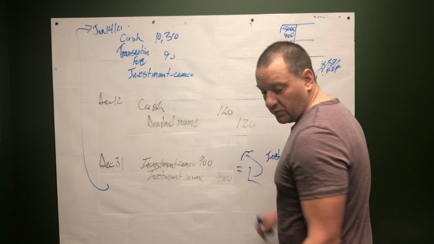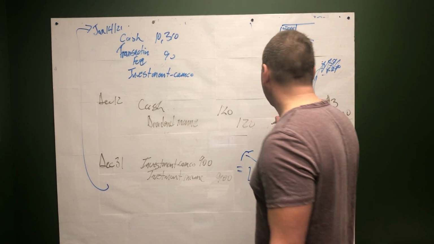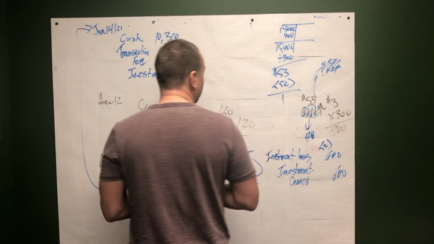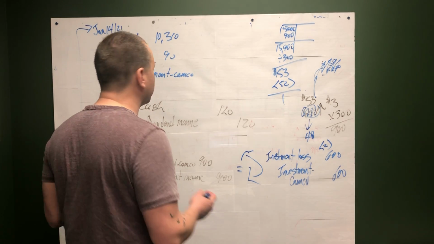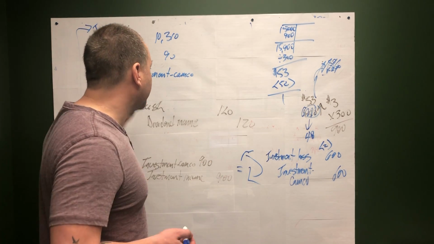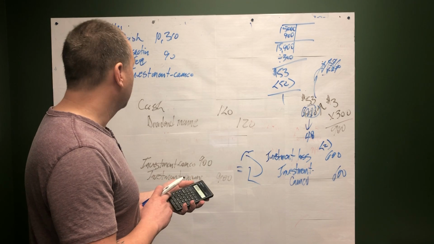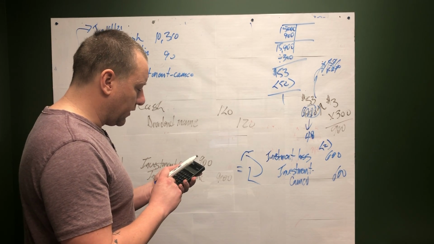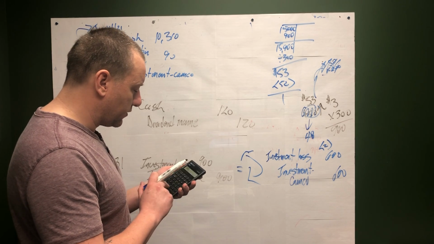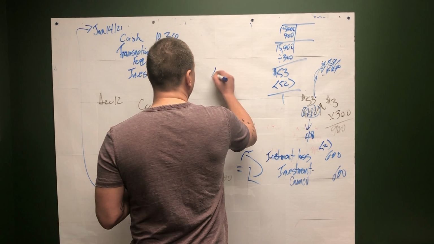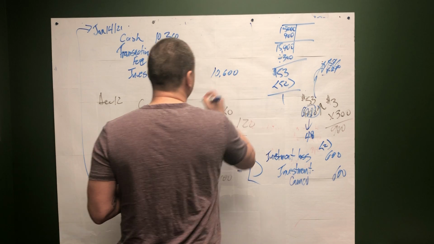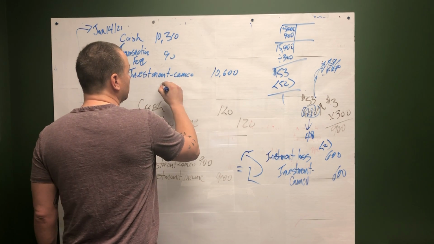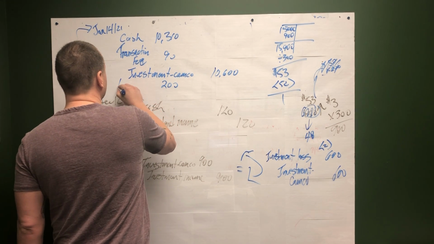So 1 times 200 represents our loss. We could do this a number of ways to figure out what that loss is. I'm just going to keep it in journal entry format. These shares, $53 times 200, that's 10,600 bucks. And then we've got to record the $200 loss.